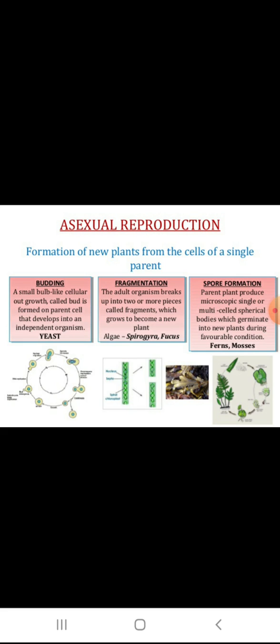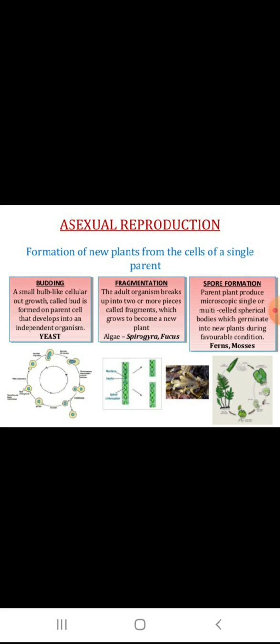Fragmentation. Example is spirogyra and fungus. In this method, a small part of the plant body gets separated from the parent body. If a nucleus is present in the cut part, it has the ability to grow into a new baby plant. Example, spirogyra.